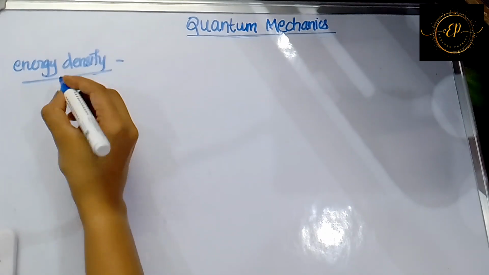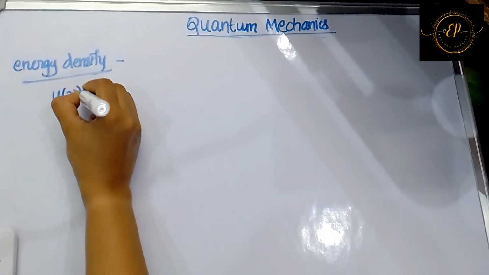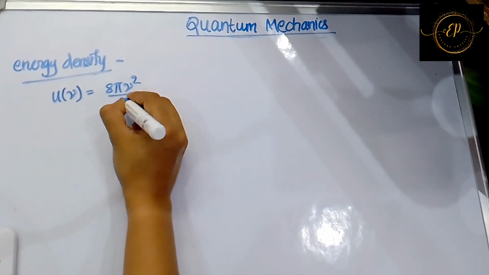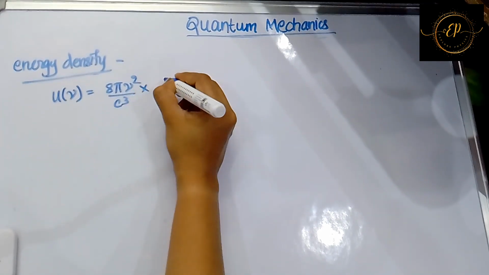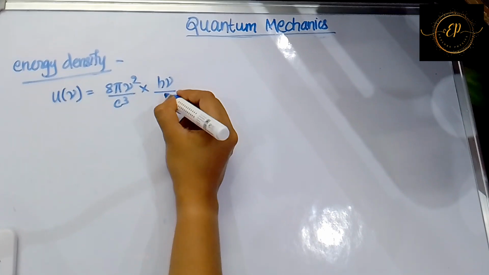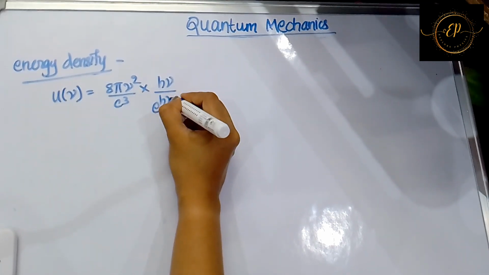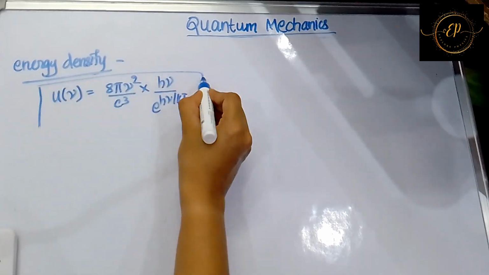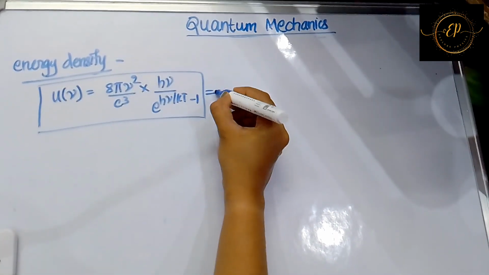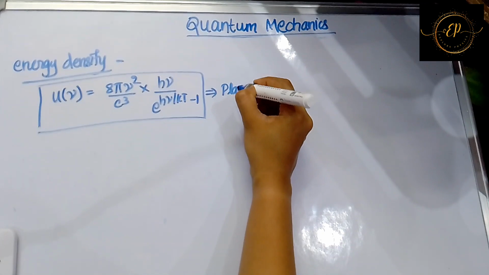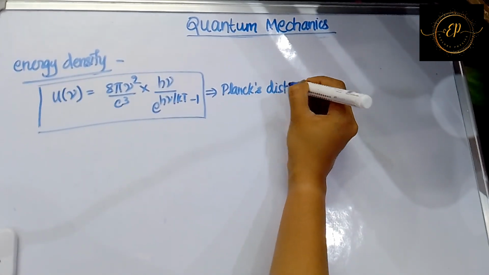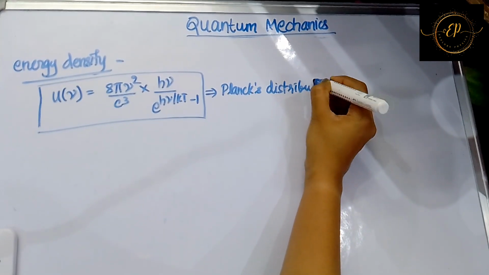So by substituting, you will get U nu is equal to 8 pi nu square by c cube into h nu by e power h nu by kT minus 1. This expression which was given by Planck is known as Planck's distribution formula.